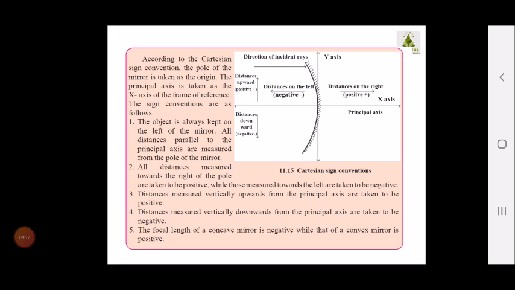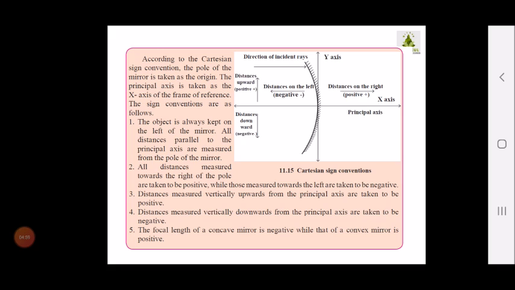The first sign convention is that the object is always kept on the left side of the mirror. Suppose you are drawing a mirror, your object will always be kept on the left side of the mirror. All distances parallel to the principal axis are measured from the pole of the mirror, and we have studied the pole in previous videos, so no need to explain it again. Distances measured towards the right of the pole are taken as positive, while distances measured towards the left are taken to be negative.